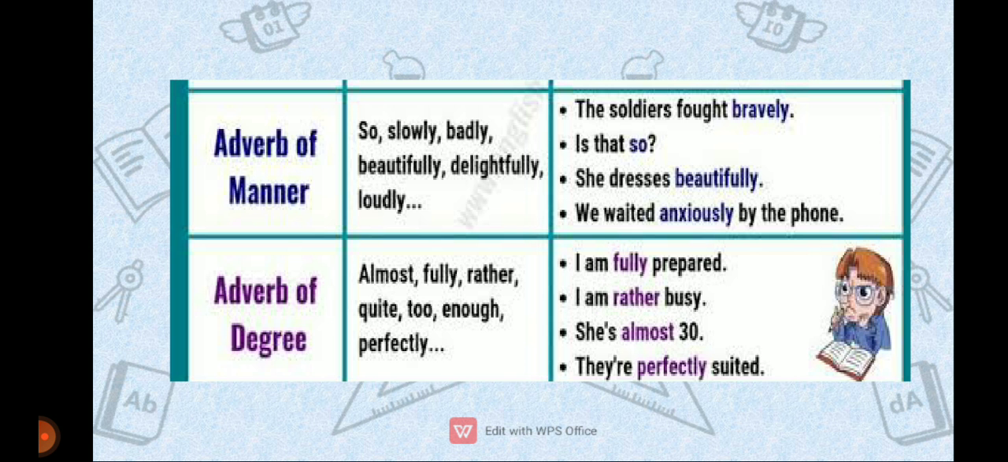Next is adverb of degree. Now adverb of degree tells us the intensity of an action and modifies an adjective, a verb or another adverb. Okay. So words like almost, fully, rather, quite, too, enough, perfectly, these are examples of adverb of degree. For example, in a statement it can be used like, I am fully prepared. Next, I am rather busy. Okay, these are a few examples of adverb of degree.